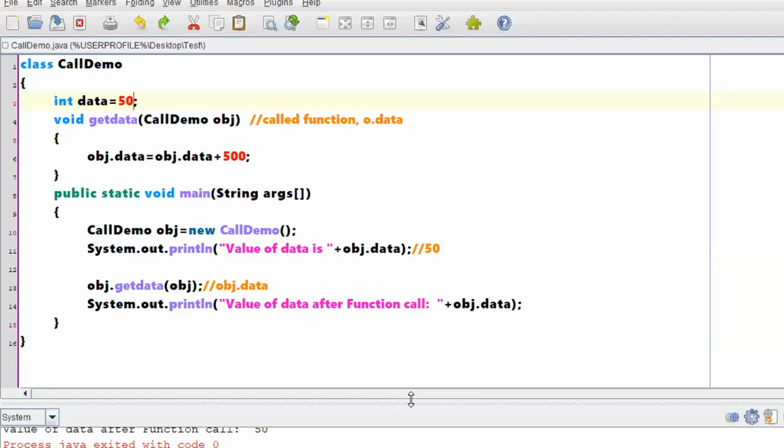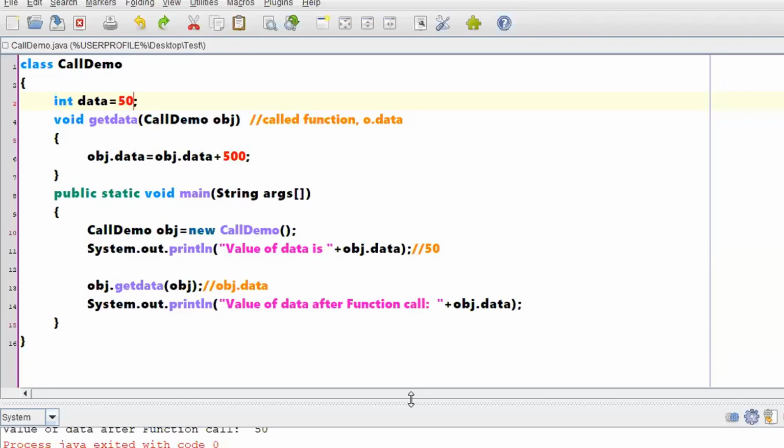Output should come according to the way we have written the instructions. That's it. We are not writing a program to get an output of 50,600 or 50,550. That is not our intention. We are checking whether whatever we are discussing is working properly or not. That is our intention.